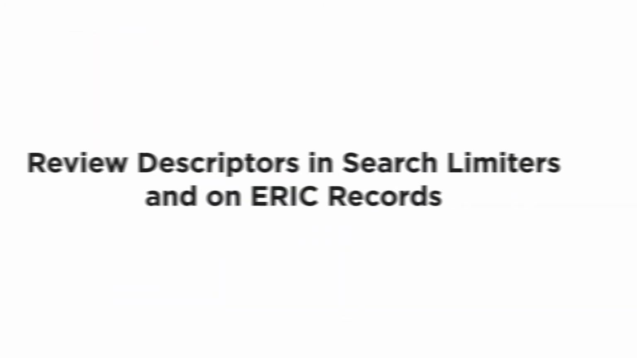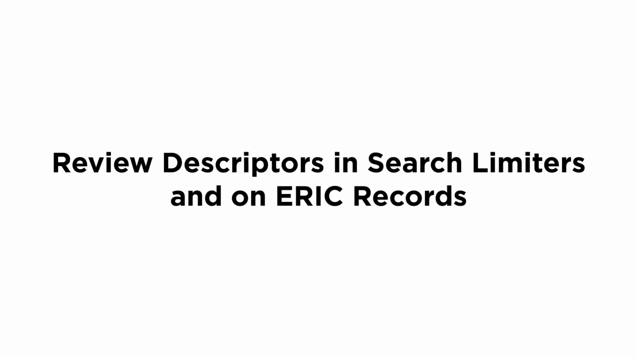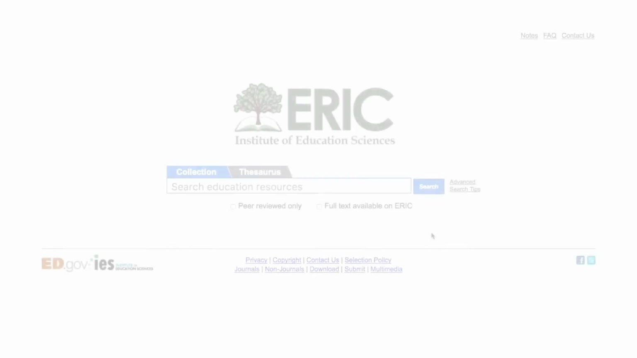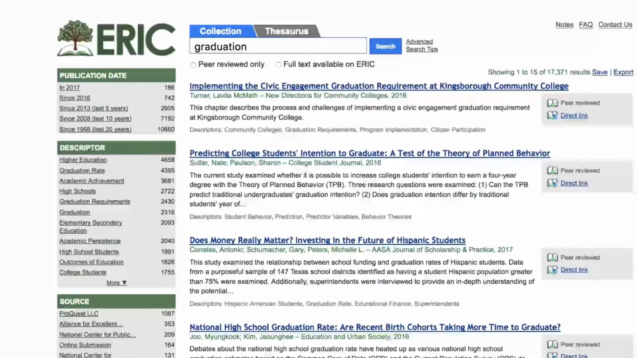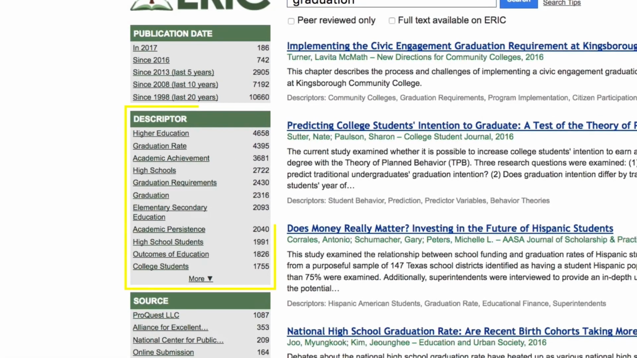Another approach for finding descriptors is to review the terms that appear in the search limiters and on ERIC records. Let's go back to the topic of requirements for graduation. We'll start with a search of the collection using the word graduation. On the left side of the screen are the descriptor search limiters, which include the most frequently assigned descriptors in the records retrieved. You see the descriptor graduation requirements, among others.